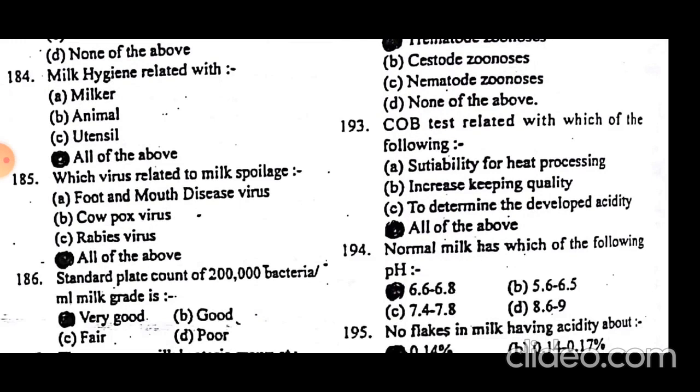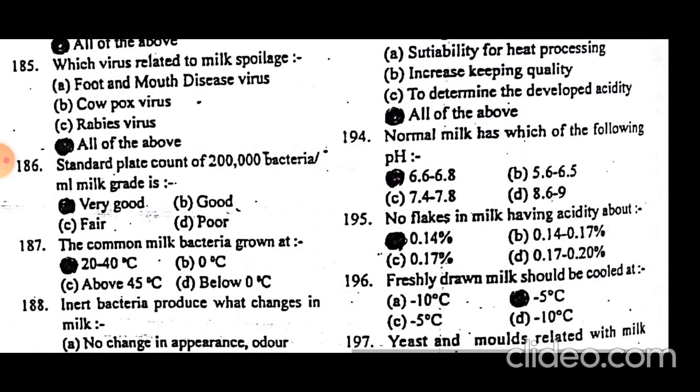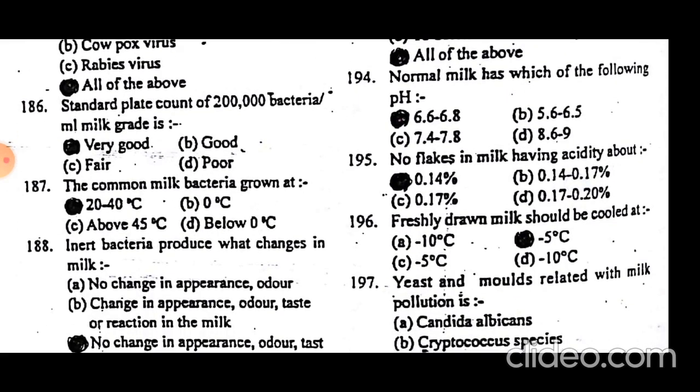The COB test result is with which of the following? All of the above: suitability for heat processing, increased keeping quality, and to determine the developed acidity by a Cobb test. The pH of milk is 6.6 to 6.8, slightly acidic. Normal milk shows no flakes and has acidity of about 0.1%. Milk with acidity of 0.14% shows flakes.